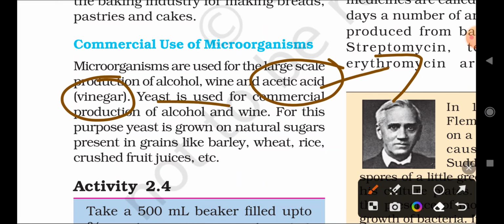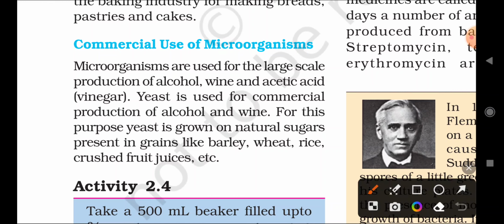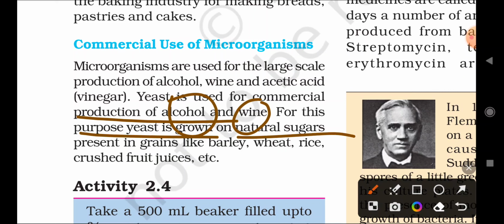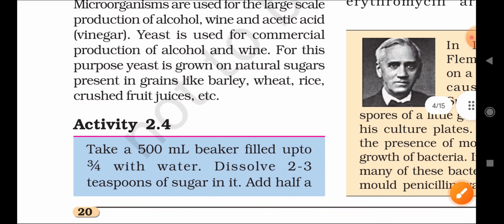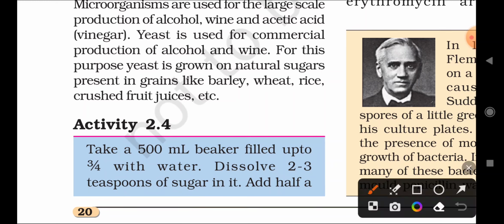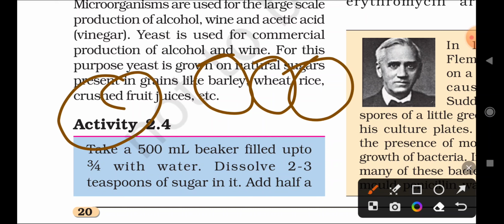Yeast is used for what commercial purpose? Commercial production of alcohol and wine. You already know that, right? For this purpose, yeast is grown on natural sugars present in grains like barley, wheat, rice and crushed fruit juices. So given this much importance of the microorganism yeast, it can be grown on natural sugars like barley, wheat, rice and crushed fruit juice.